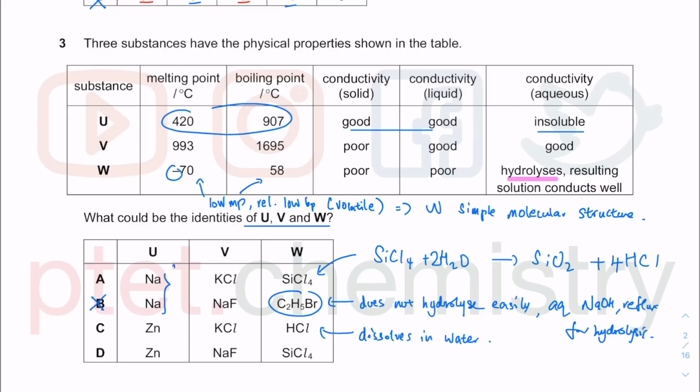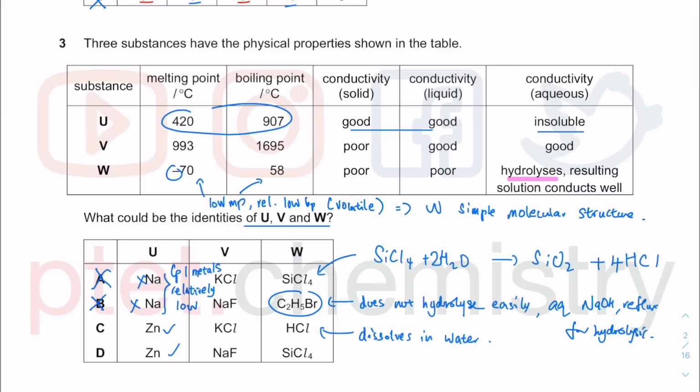We know that sodium being a group 1 metal, as you know from O level, GCSE and IGCSE level, has very special kind of properties. Their melting point is relatively low compared to all the other metals. These are very high. In fact, the melting point of sodium is just below 100 degrees Celsius, so it can't be sodium there. So A is out of the option as well. So we know it can be zinc there.